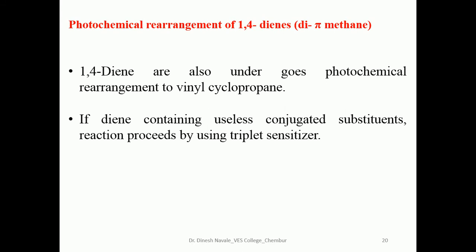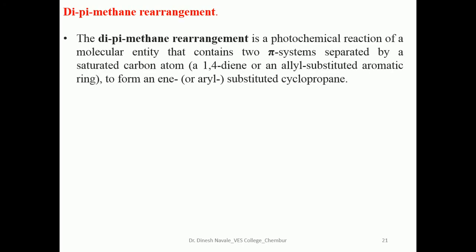If the diene contains unconjugated substituents and the reaction proceeds by using the triplet sensitizer, it is also called the Zimmermann rearrangement. So what is the di-pi-methane rearrangement? It is a photochemical reaction of a molecular entity that contains two pi systems separated by a saturated carbon atom. That means only a 1,4-diene or an allyl substituted aromatic ring can undergo it, and an aryl substituted cyclopropane can form as the product.